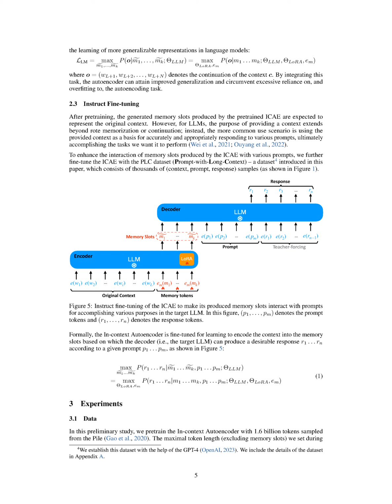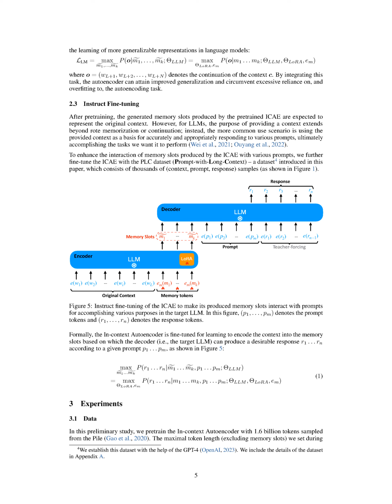Section summary. The In-context Autoencoder, ICAE, is a lightweight model that consists of an encoder and a decoder. It uses a LoRA-adapted LLM as the encoder and the target LLM as the decoder to ensure compatibility. The ICAE has two pre-training objectives: autoencoding, which aims to restore the original input text from memory slots, and text continuation, which helps improve generalization by predicting the continuation of the context.